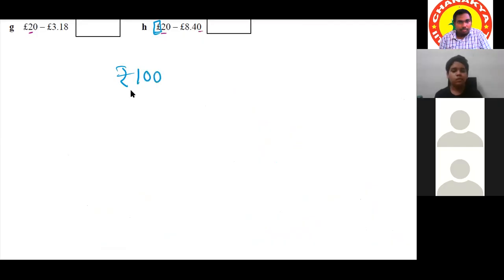Suppose you have 100 rupees. You went to a shop and bought an item that costs 72 rupees 92 paisa. How much should you get in return? 100 minus 72.92. Can we do it as 100 minus 73? Yes, and then adjust the difference.